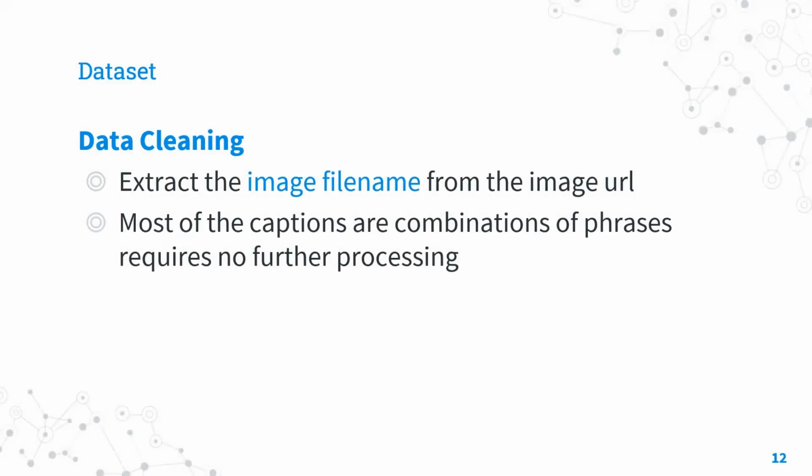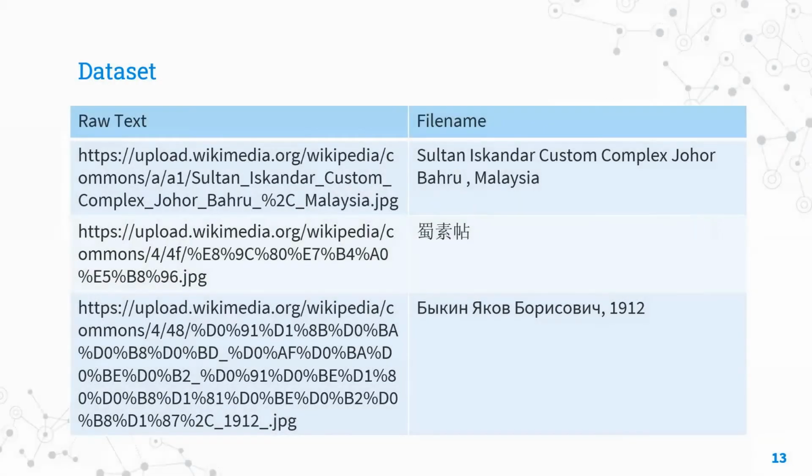As for the data cleaning, we discovered that file names of images usually contain useful and high-level summary information about the image. So we extracted the file names from the image URL. Most of the captions are combinations of phrases, so there is no need to do extra cleaning such as removing stop words or stemming. Here are some examples.